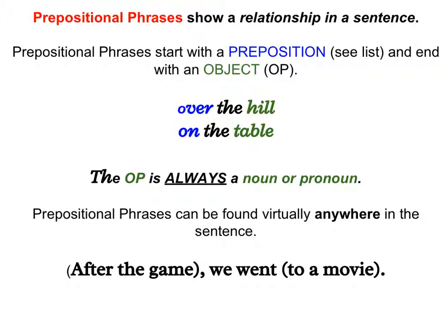Prepositional phrases show a relationship in a sentence. They start with a preposition. I'm going to show you the list, but you have it in your packet, and end with an object of the preposition. So here are some examples. Over the hill. This is the preposition. This is the object of the preposition. Preposition, object of the preposition. The object of the preposition is always a noun or a pronoun.